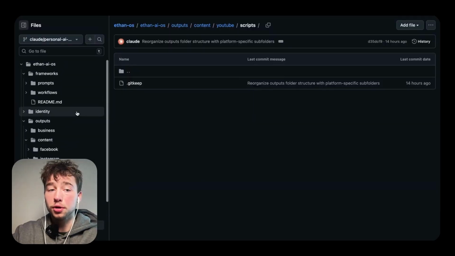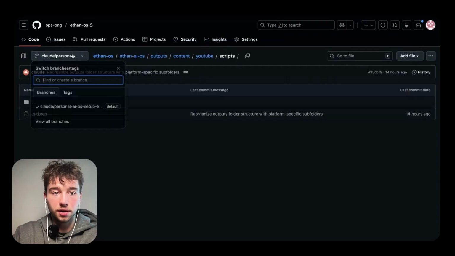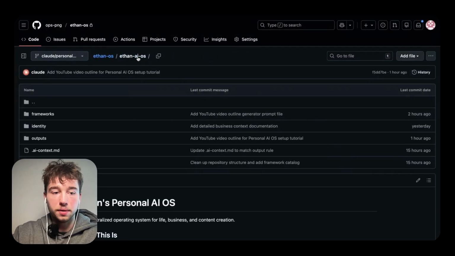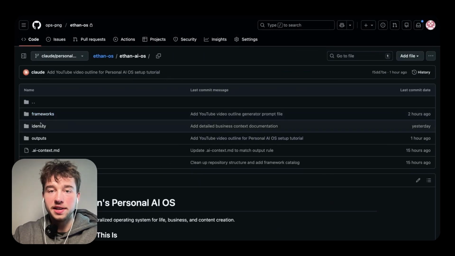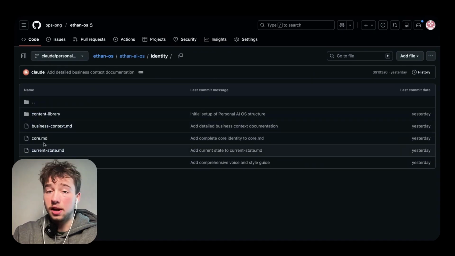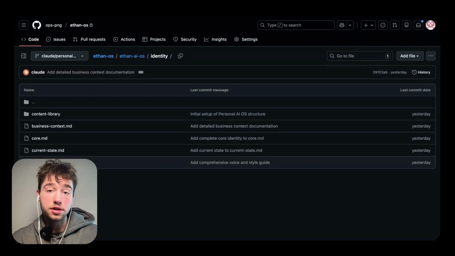So I'll show you here real quick how my framework works. So I have my GitHub repo, and then you'll just go into your folder that Claude already has created for you, the AIOS folder, and you'll see here that I have my frameworks, my identity, my outputs, and then I just have some README and context files. And then within the identity, I have business context, core info about me, my current state, and my voice guide. I can even expand on this and go even deeper if I would like to, with market positioning, etc., and different business models and offers I'm currently running.